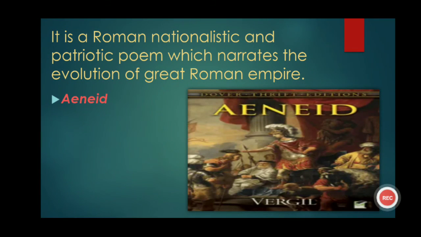And the next and last one is a Roman nationalistic and patriotic poem which narrates the evolution of the great Roman Empire. And this epic is Aeneid. It is written by Virgil and it tells the story of Aeneas, a Trojan who traveled to Italy and became the ancestor of Romans. So in this chapter, we got to know about the greatest epics of the world that you should know, and our chapter ends here. Try to understand this chapter. Thank you, children. Read this chapter carefully.